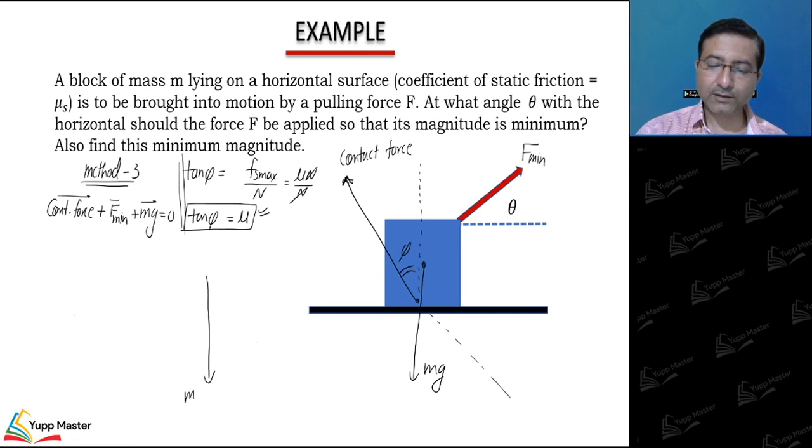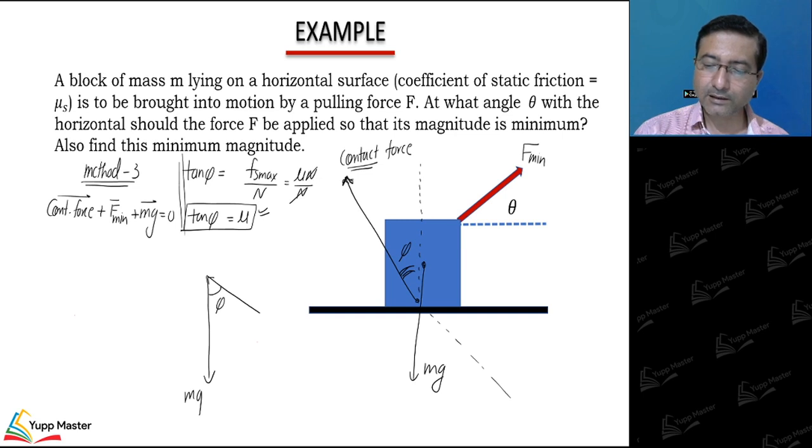mg acts this way. Contact, we are sure about the direction at the time of slipping, no matter whatever the magnitude, right? The angle it makes is phi, where tan phi is equal to mu. So I am clear about the direction.